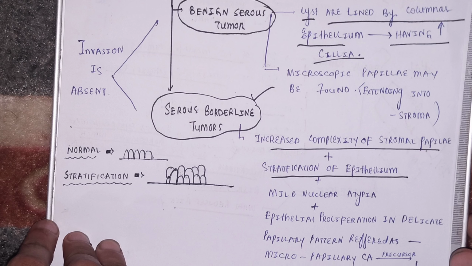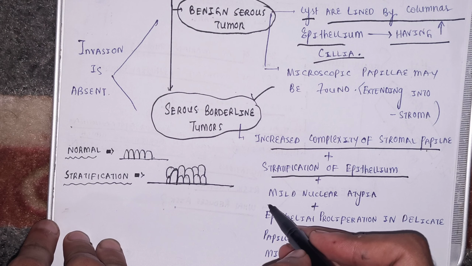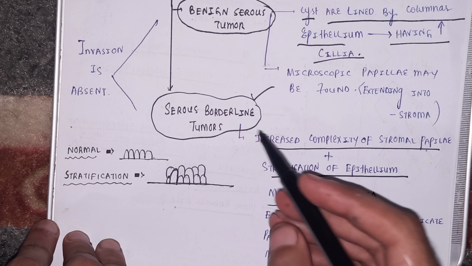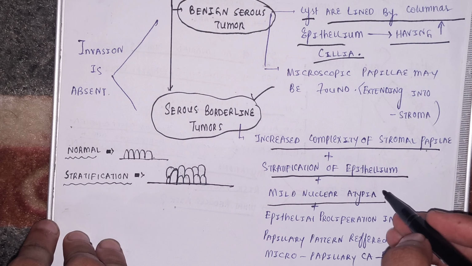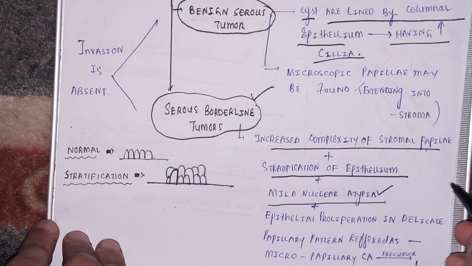One more thing you will see is mild nuclear atypia. The cells of this serous borderline tumor are atypical at the nuclear level.